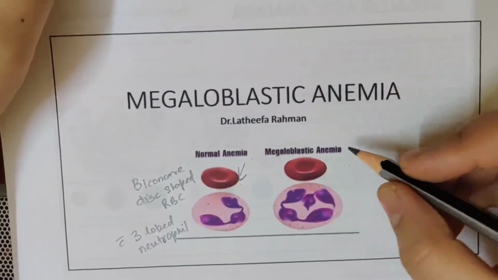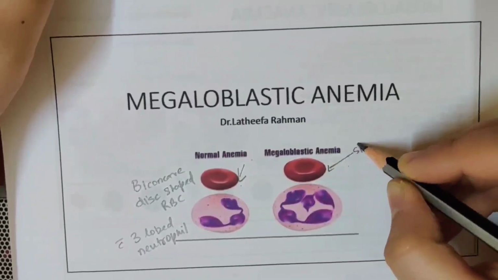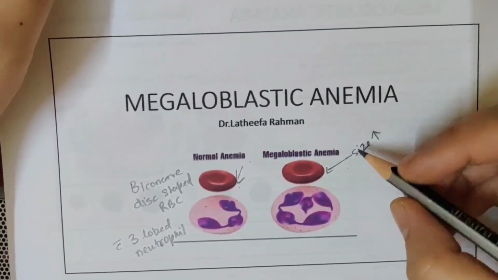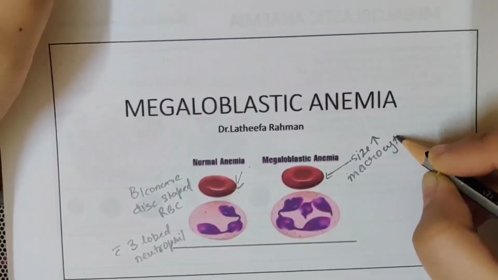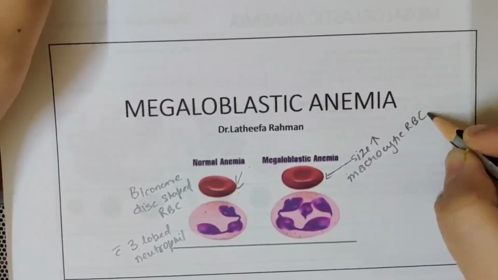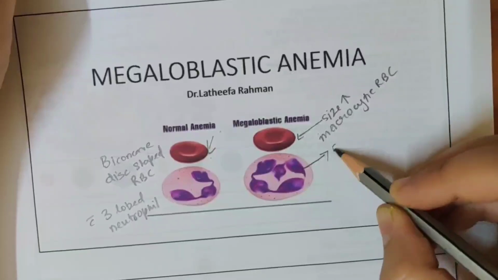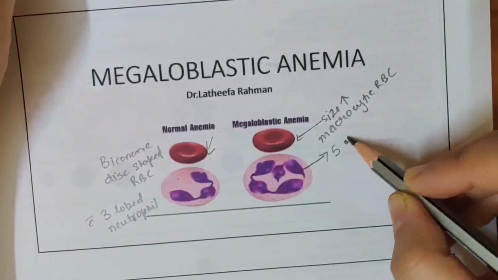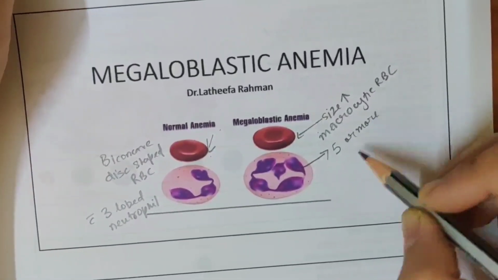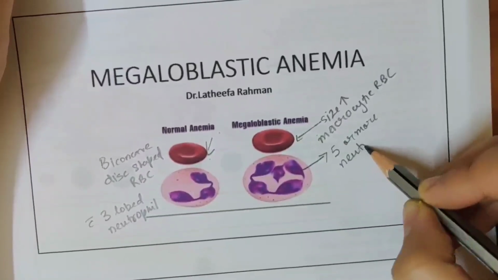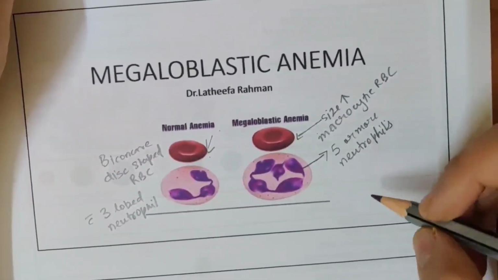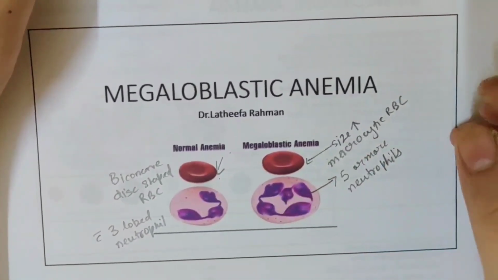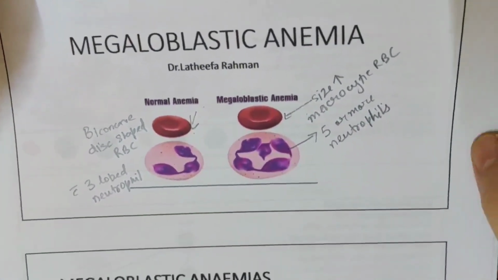Whereas in megaloblastic anemia, what happens? The size increases, so it is macrocytic RBC. You will see 5 or more lobed neutrophils. Okay, so these are very important features. So I'll be discussing more further.